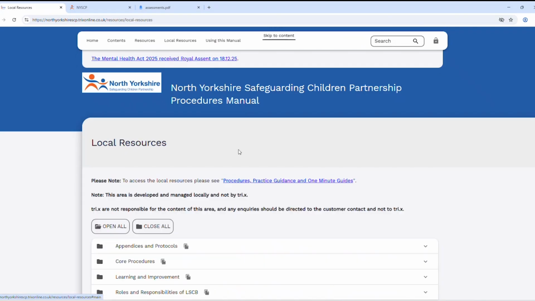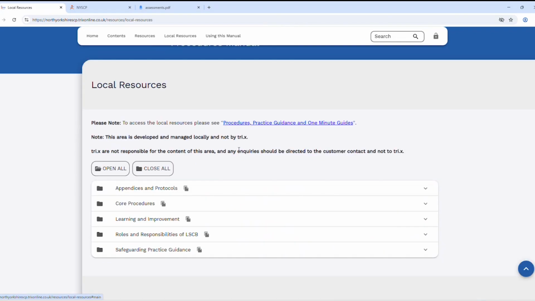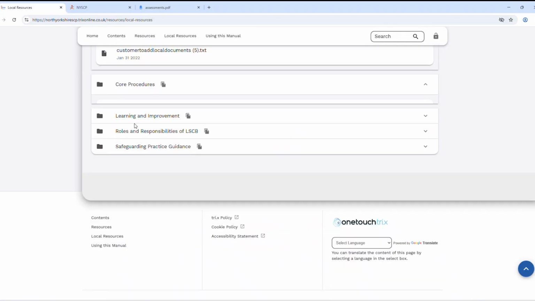The second part to the manual is local resources. Within local resources, this is something that is held as a customer responsibility area. It's what we call a portal area, so it basically means that anything that you feel is needed as support and documentation can be hosted in here. You can create different subsections from a managerial perspective, and you can also host anything that you think would be really helpful for your practitioners.